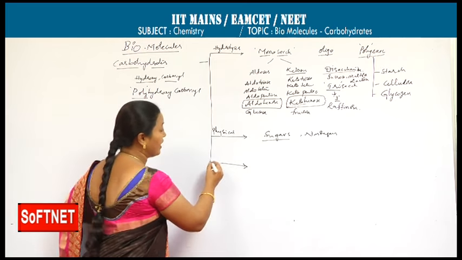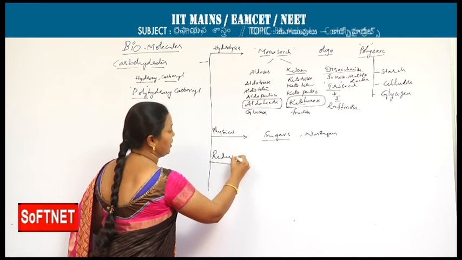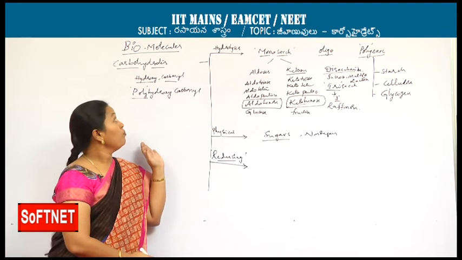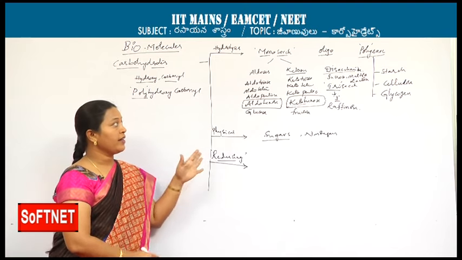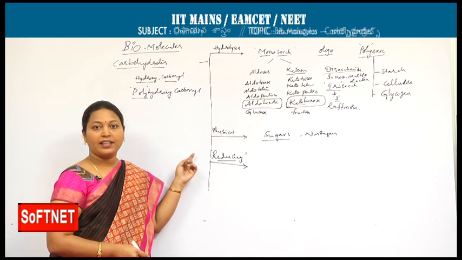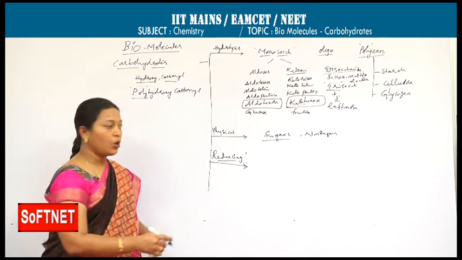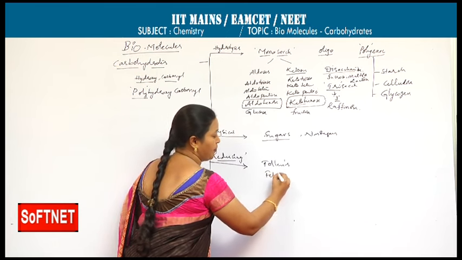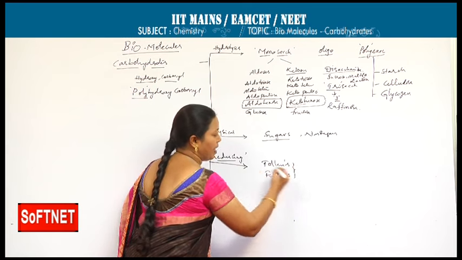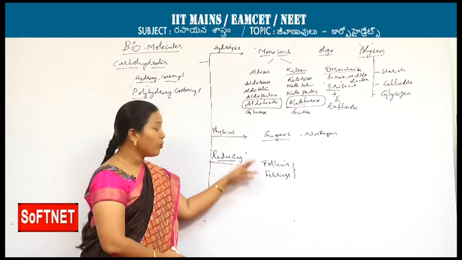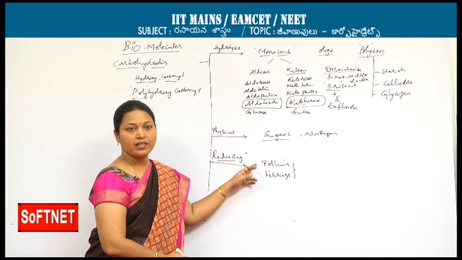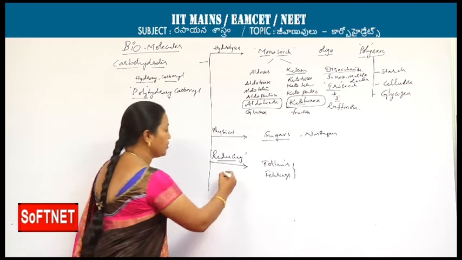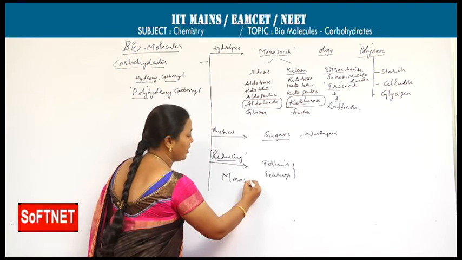Next, based on reducing ability. Here comes the important point, reducing ability. Whatever the saccharide may be, polysaccharide, monosaccharide or oligosaccharide, if it has the ability to reduce Tollens reagent and Fehling solution, if the carbohydrate has the capacity to reduce Tollens and Fehling's reagents, then it is said to be a reducing sugar. Fortunately, all the monosaccharides are reducing.